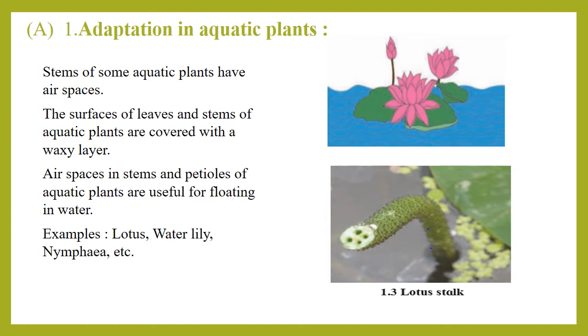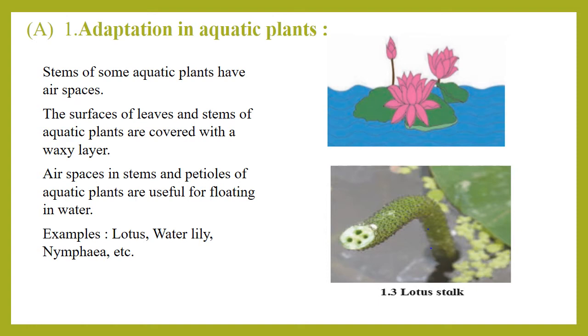a horizontal cut is taken of the stem. There you find 4 holes. Those 4 holes are there throughout, from the bottom, from the roots till the tip of the stem. It means it is hollow inside. When any object is hollow inside, it floats on water, because air spaces are there. The surfaces of the leaves and also the stems of all these aquatic plants, or this plant lotus, are covered with a waxy layer.